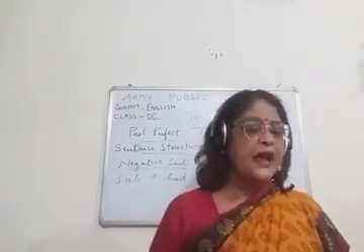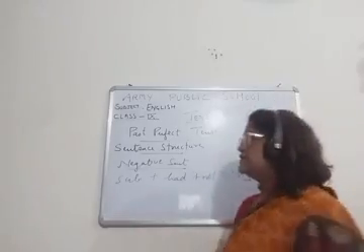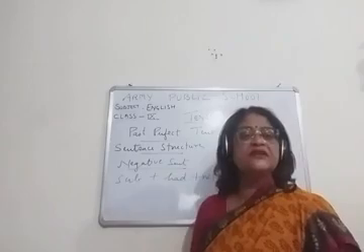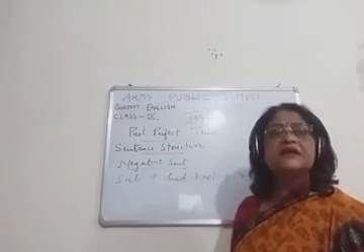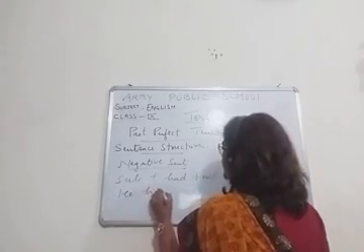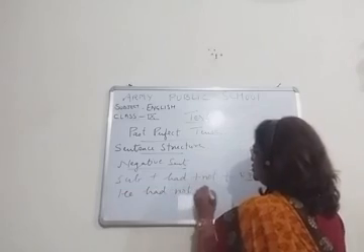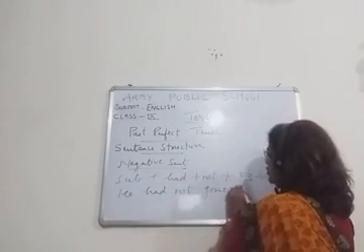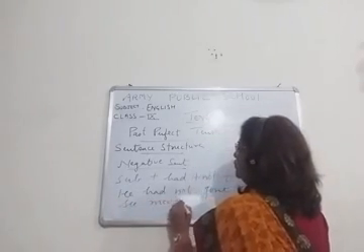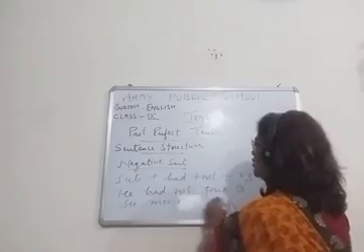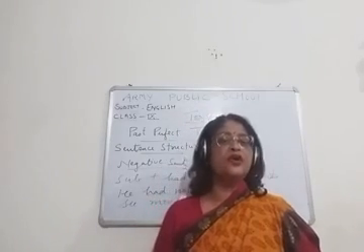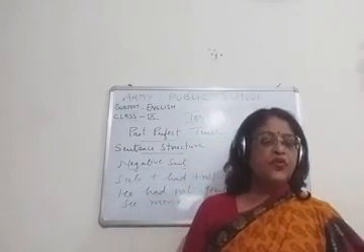Subject had not plus V3 plus object. So this is the sentence structure of the negative sentence of the past perfect tense. He had not gone to see the movie. Okay, had not gone. Had plus V3. He had not gone to see the movie.